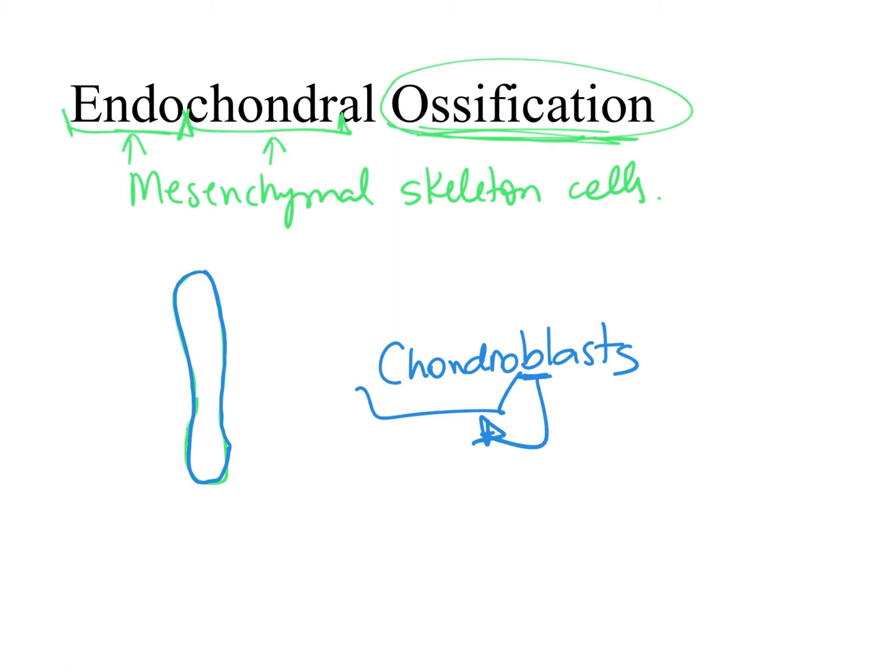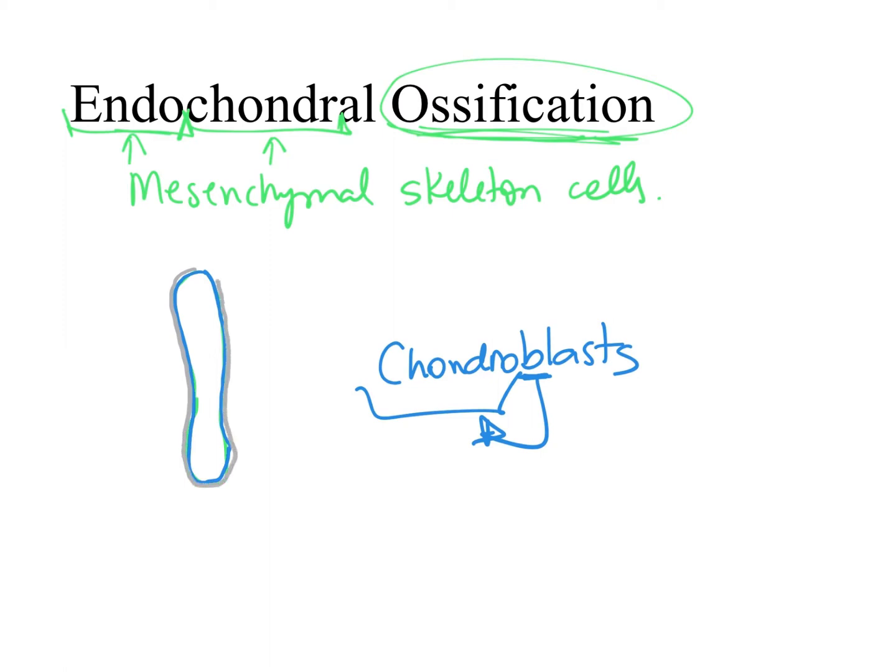Now, besides these mesenchymal skeletal cells getting the signal that they should arrange themselves in a bone shape and differentiate into chondroblasts, they also get the signal that they should differentiate into cells that surround, that are at the periphery of these chondroblasts.